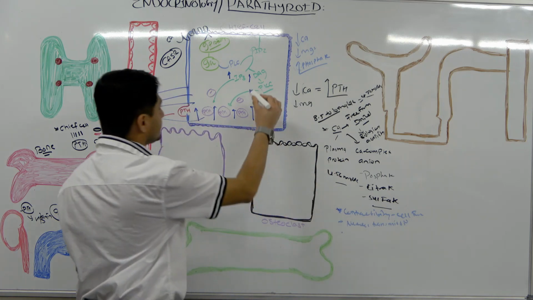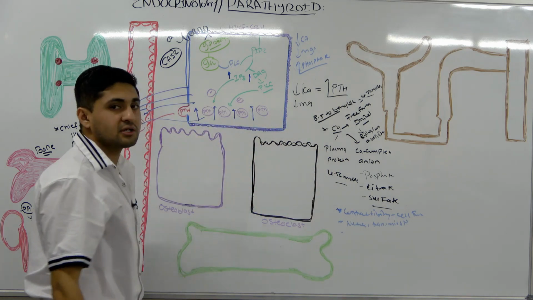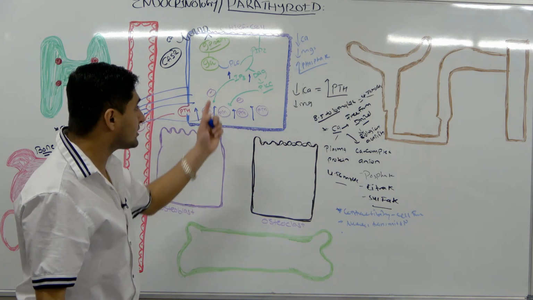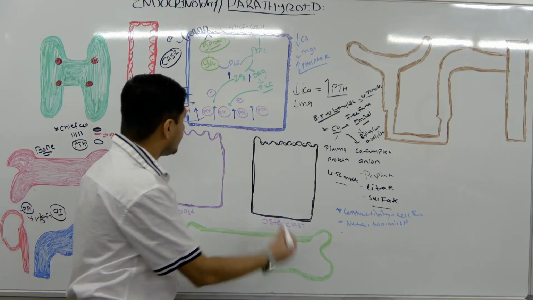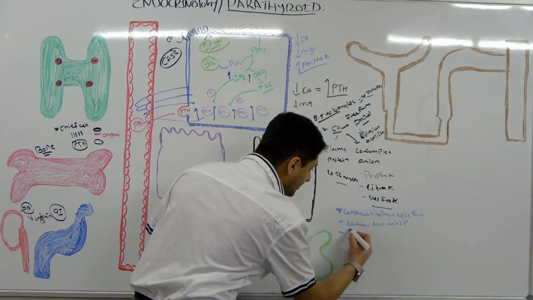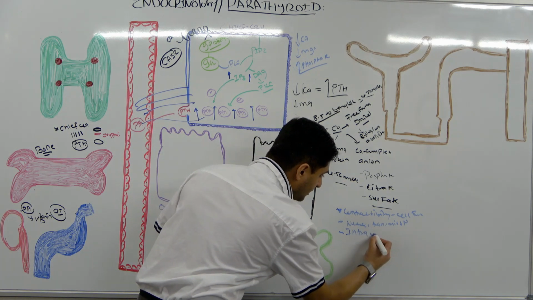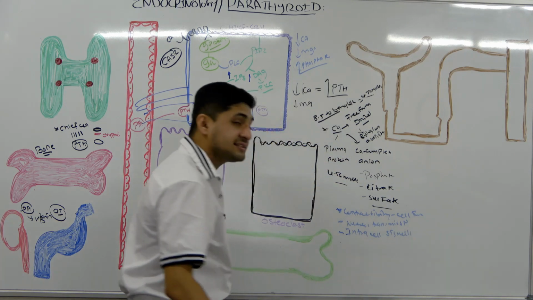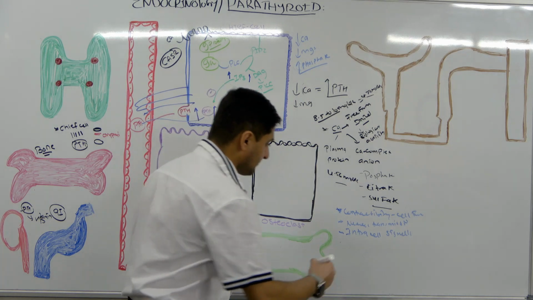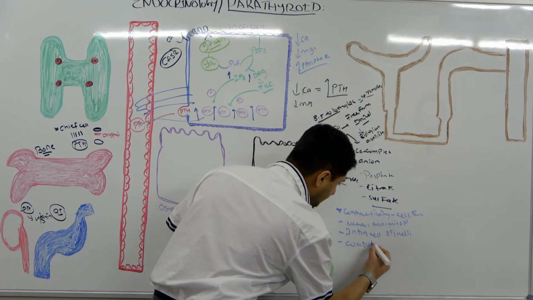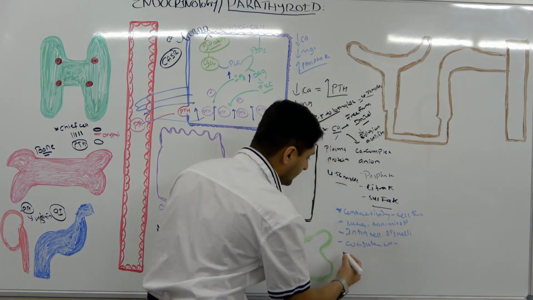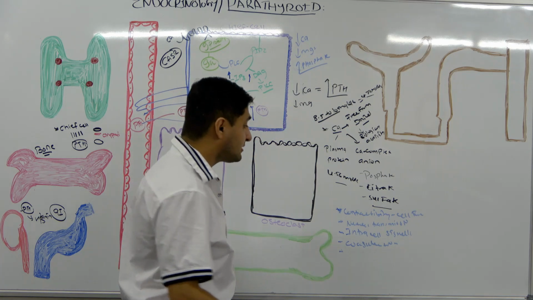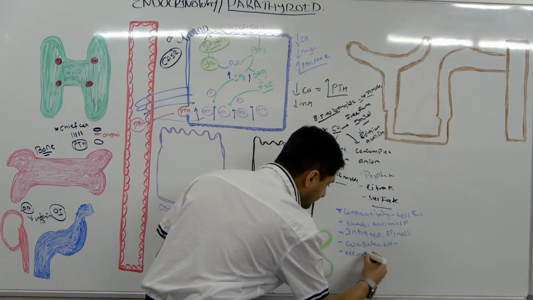So calcium, remember, what is the IP3 going to do here? It's going to go to the sarcoplasmic endoplasmic reticulum and release calcium, right? So that's one of the functions. What is that? Intracellular signaling. That is another function of calcium. What else? You don't want to forget, calcium is required for coagulation, right? It is also required for membrane stability.